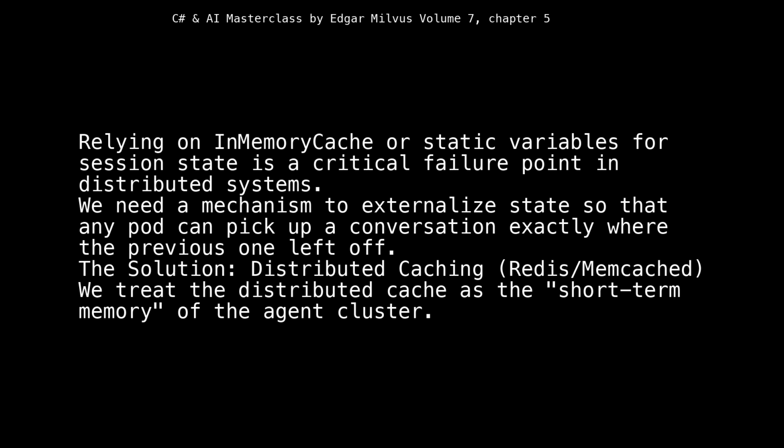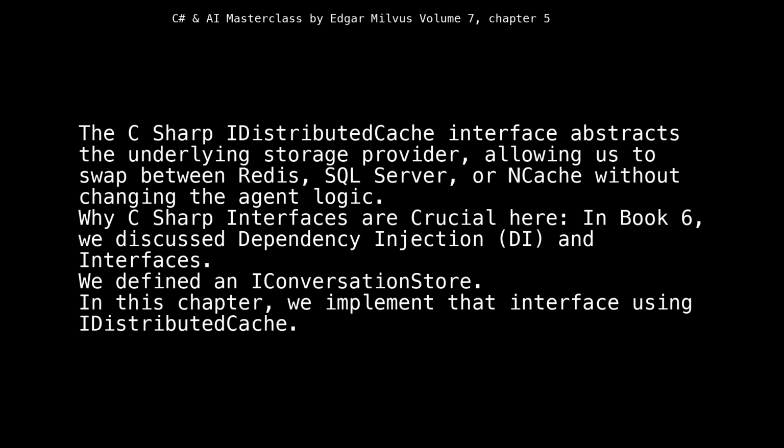Relying on in-memory cache or static variables for session state is a critical failure point in distributed systems. We need a mechanism to externalize state so that any pod can pick up a conversation exactly where the previous one left off. The solution: distributed caching, Redis/Memcached. We treat the distributed cache as the short-term memory of the agent cluster. The C# IDistributedCache interface abstracts the underlying storage provider, allowing us to swap between Redis, SQL Server, or NCache without changing the agent logic.